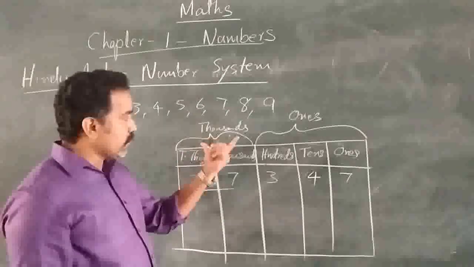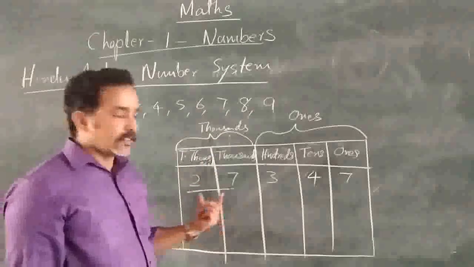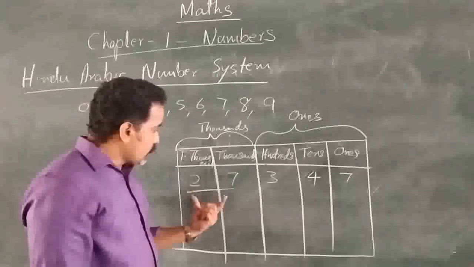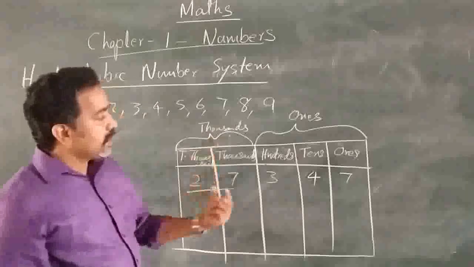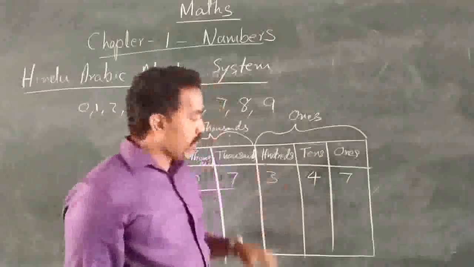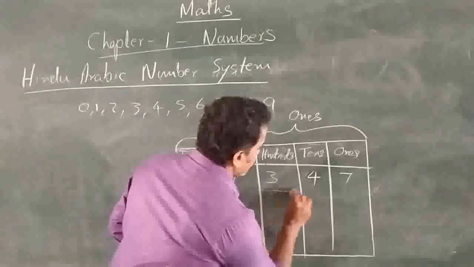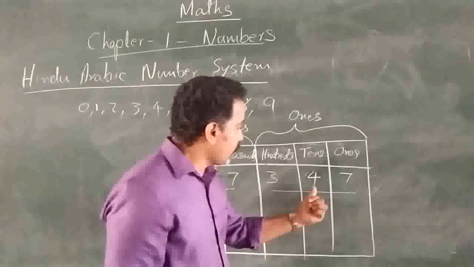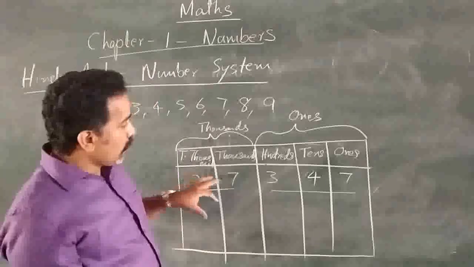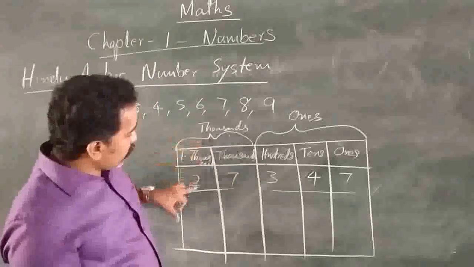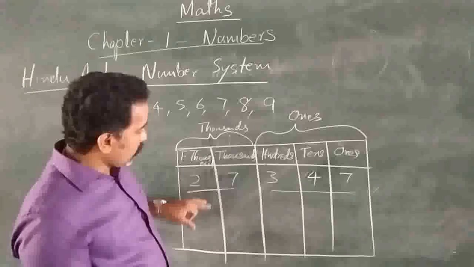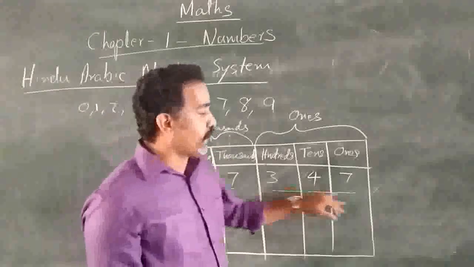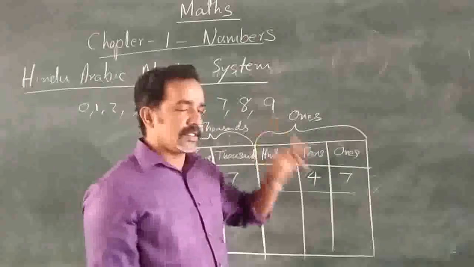So under the thousands group, 2 digits form 27, and the number can be read as 27,000. Then in the ones group, 3 digits are there, 3, 4, 7, and we read this together, 347. So the thousands group is 27, so the number is 27,347. No need to say once.